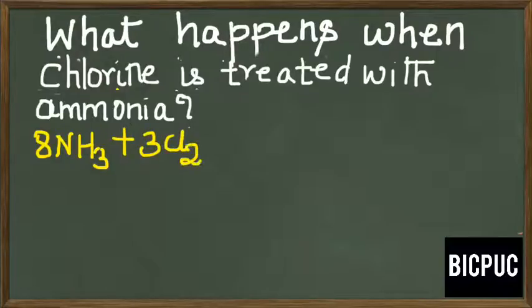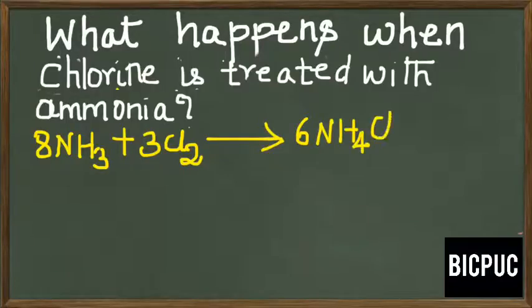So ammonia is treated with chlorine. It forms 6 molecules of ammonium chloride. NH4Cl is the formula of ammonium chloride, along with the liberation of nitrogen.